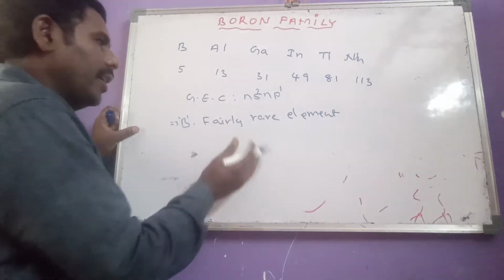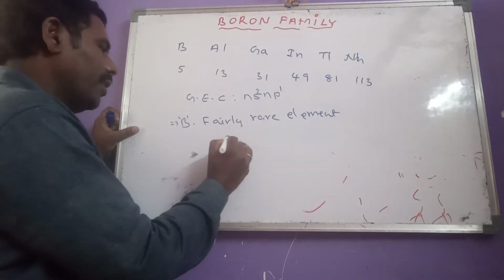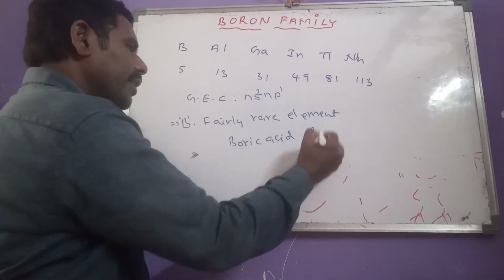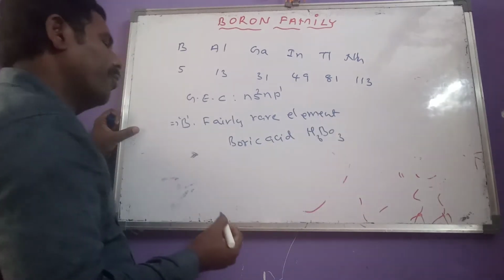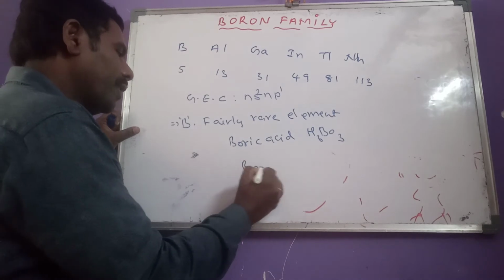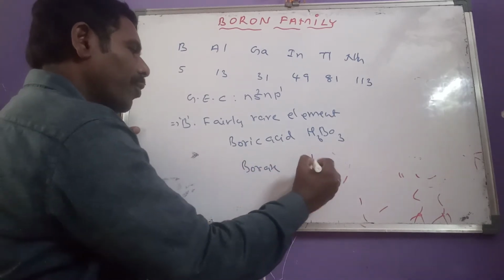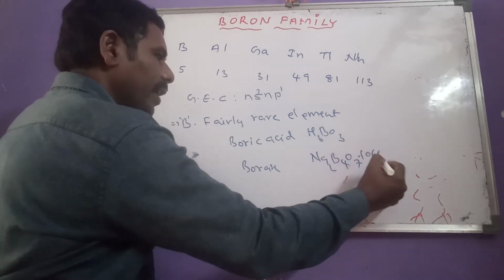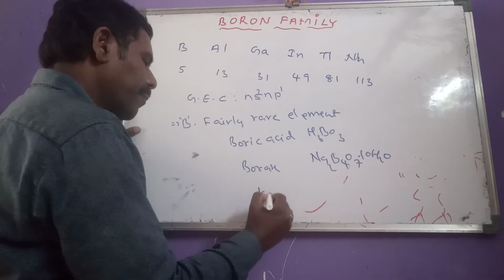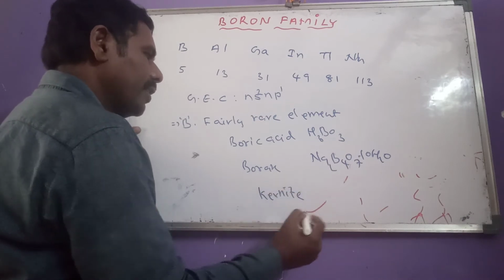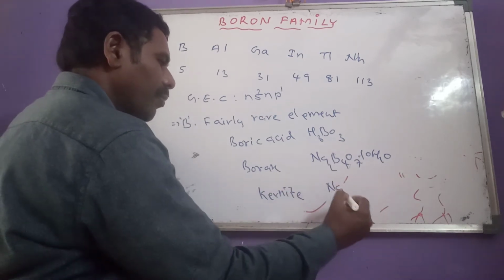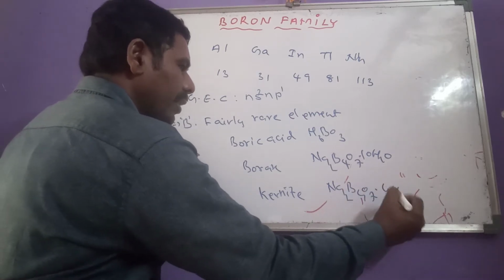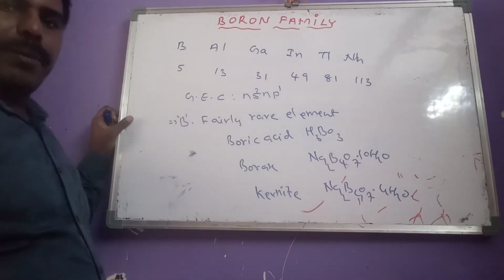And the important minerals of boron are which ones here? First one is boric acid, its formula H3BO3. Another important mineral of boron is borax, Na2B4O7.10H2O. And another important mineral of boron is kernite, its formula Na2B4O7.4H2O.